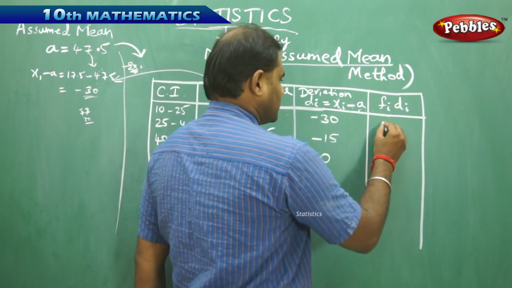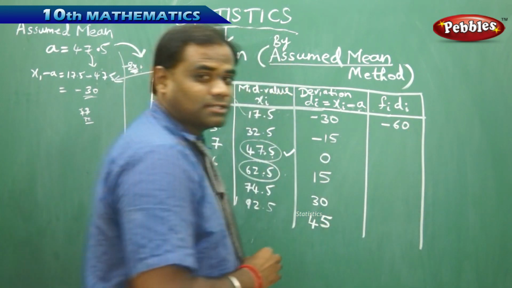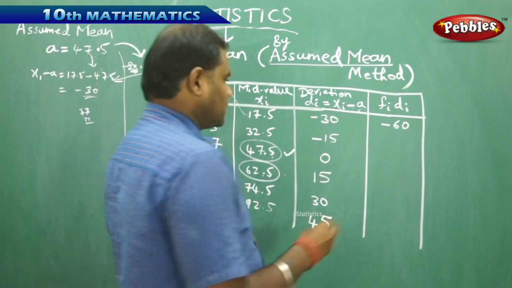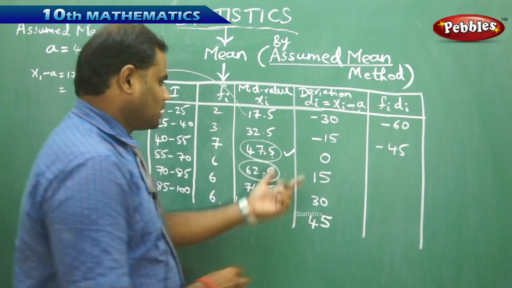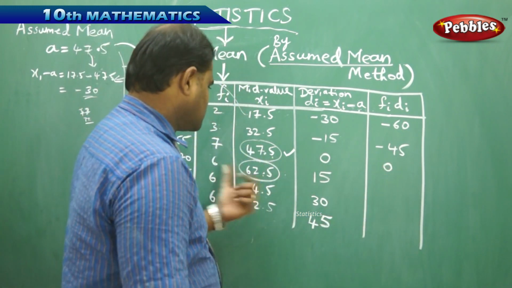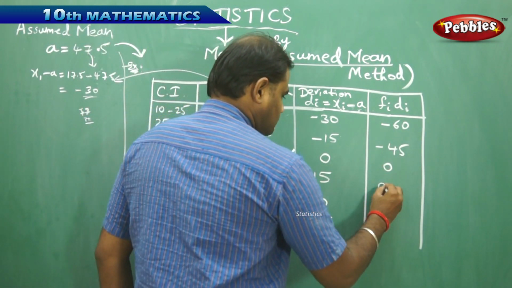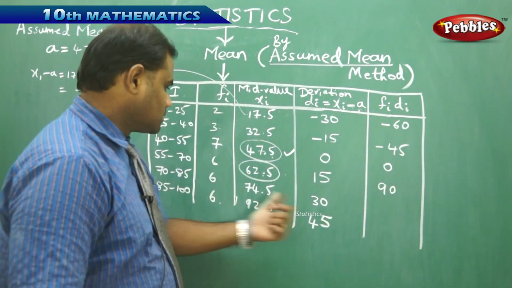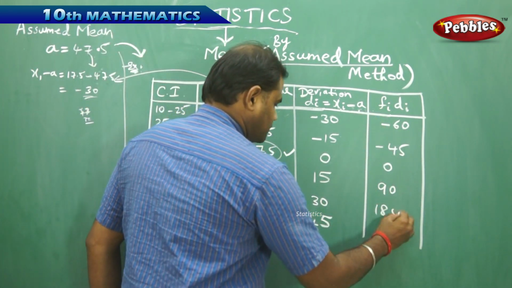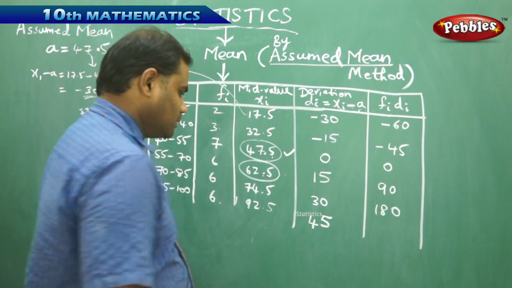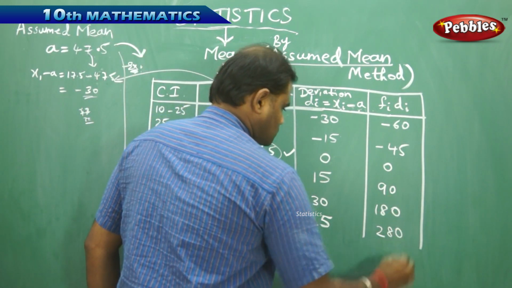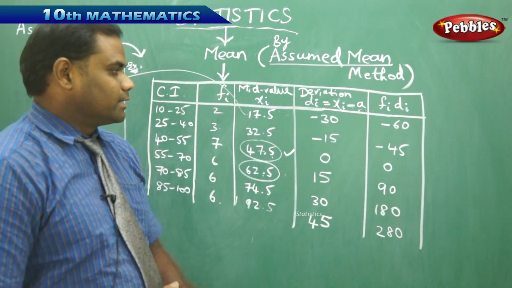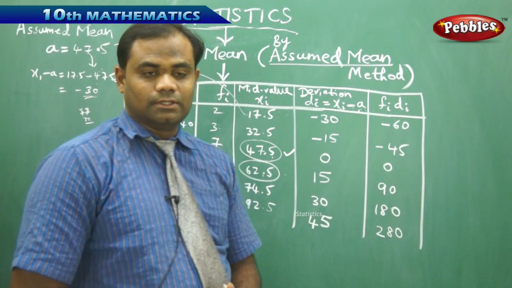I get 2 times minus 30 is minus 60, 3 times minus 15 is minus 45, 7 times 0 is 0, 6 times 15 is 90, 6 times 30 is 180, and 6 times 45 is 270, and so on for each of these rows.